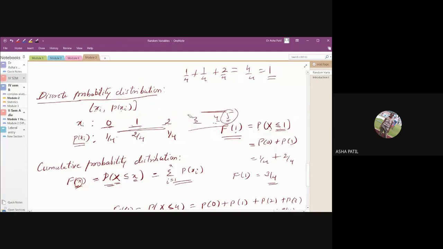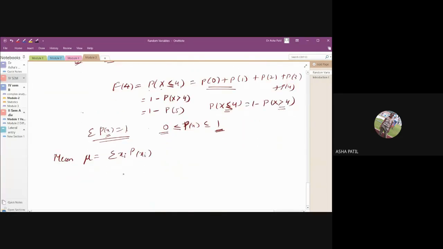We have written xi and p of xi. If you take the sum of the product xi into p of xi, you have to multiply and take their sum. That will give us the mean of the distribution.